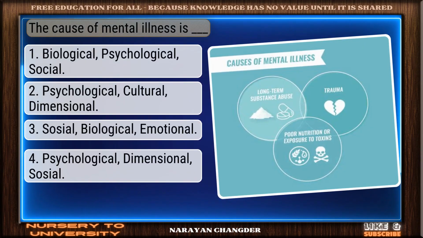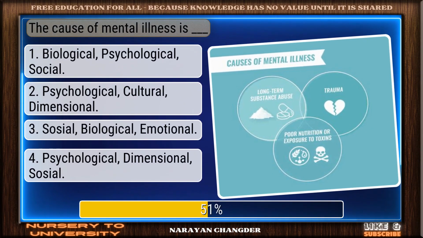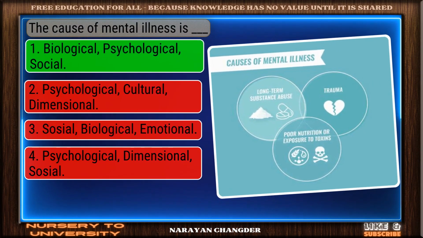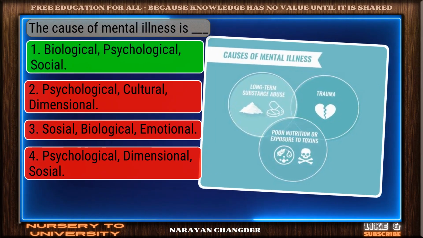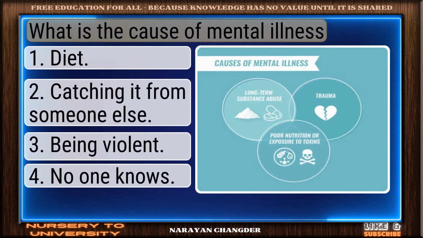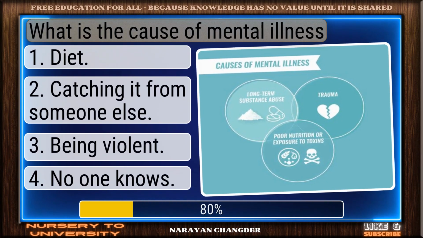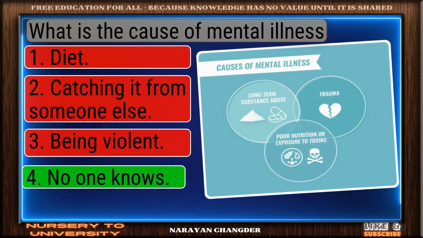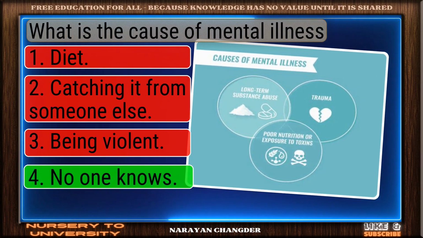The cause of mental illness is dash. On track. Biological, psychological, social is the correct answer. What is the cause of mental illness? Correct response. No one knows is the most accurate answer.